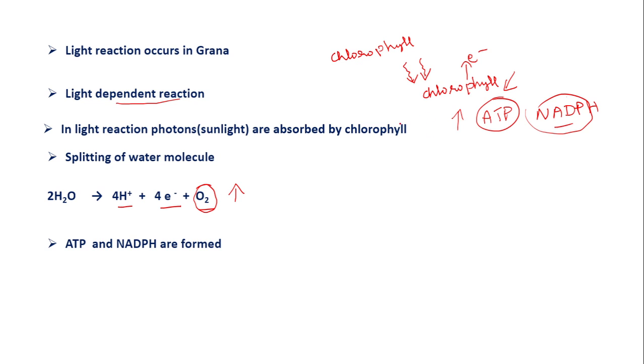So what is happening in the light reaction? The processes taking place in the light reaction are that first sunlight is absorbed by the chlorophyll, then it converts the light energy into chemical energy, then splitting of the water molecule into hydrogen and oxygen takes place in the light reaction, and as a result of the light reaction ATP and NADPH are formed.